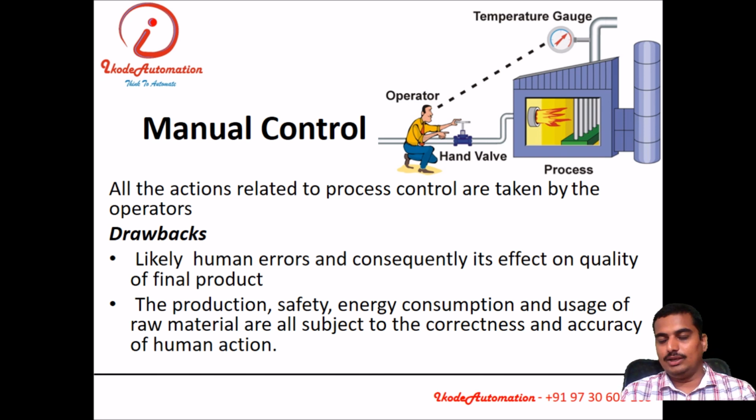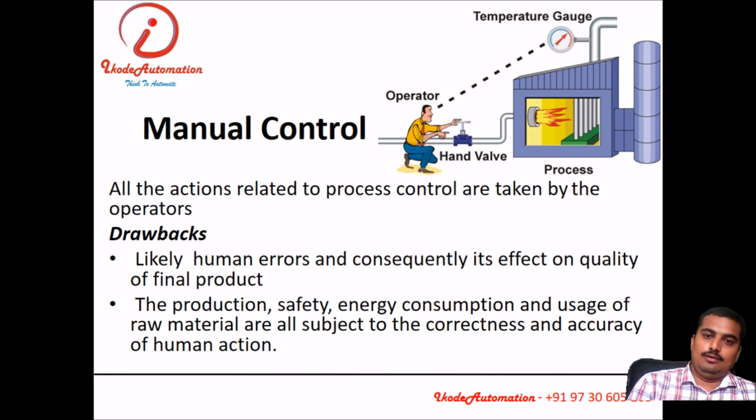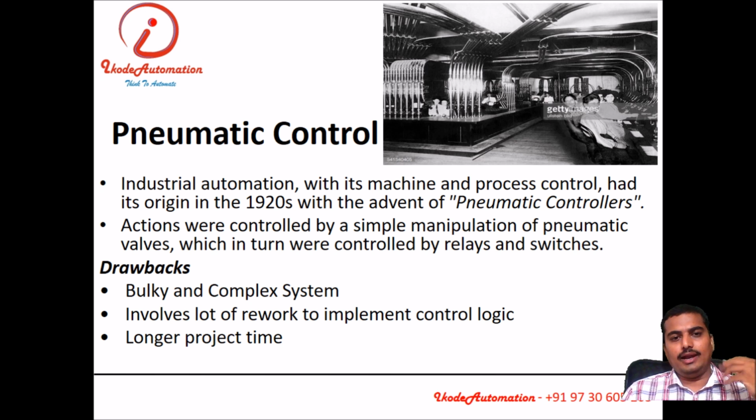If the operator is skillful, your job will be done correctly with less scrap and better quality. If the operator is under pressure or not skilled enough, then your job will not be done properly, raw material will also be consumed, and you will not get the desired output. Then in the 1920s, pneumatic control was introduced.